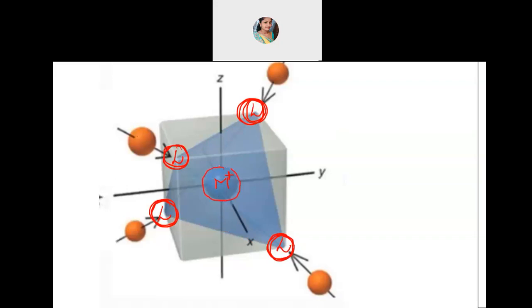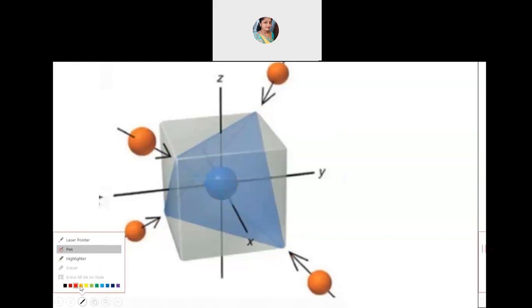So this metal which is there in the center will be present inside the tetrahedral void. When the ligands come closer, this is how it will look. So now you know the metal axis. I will draw the metal axis and show you. This was where the ligands are approaching.